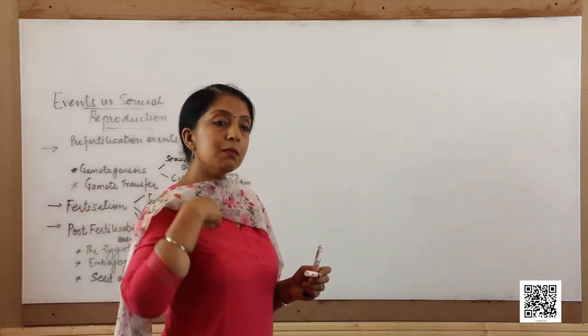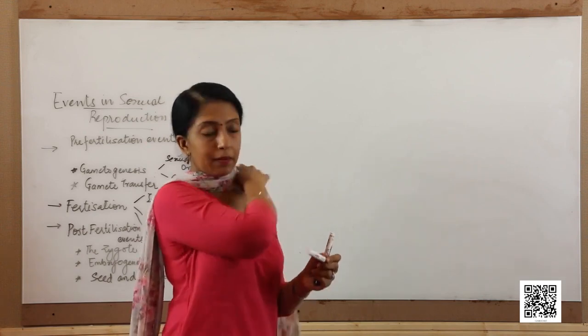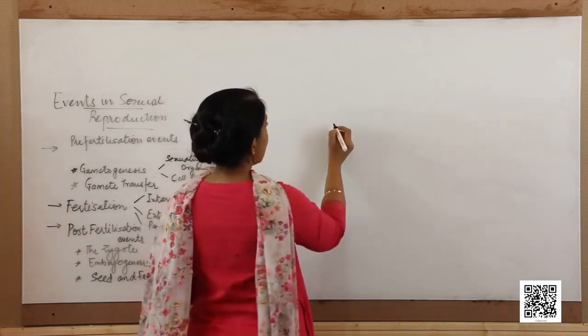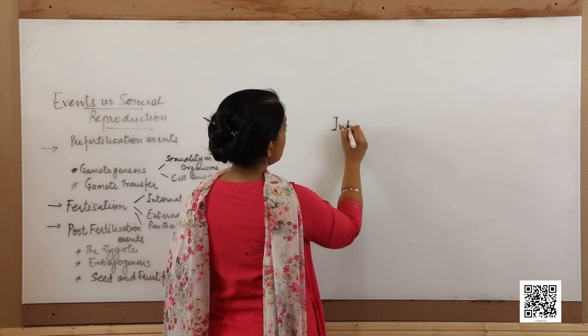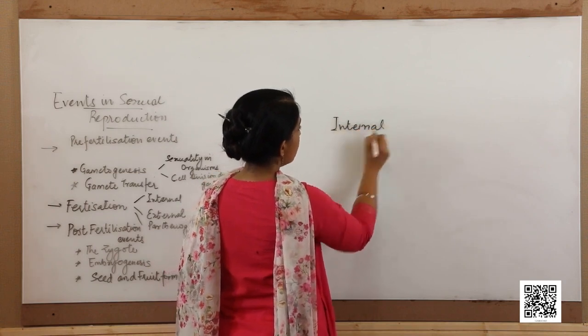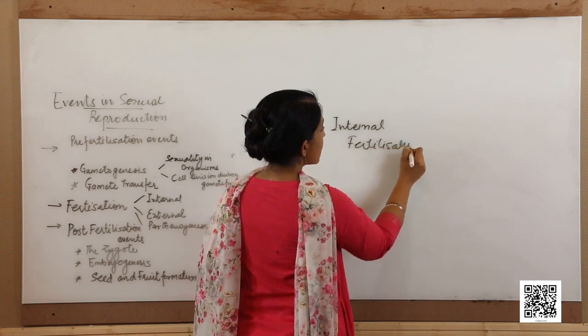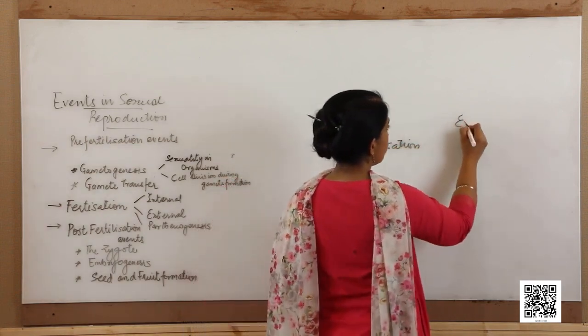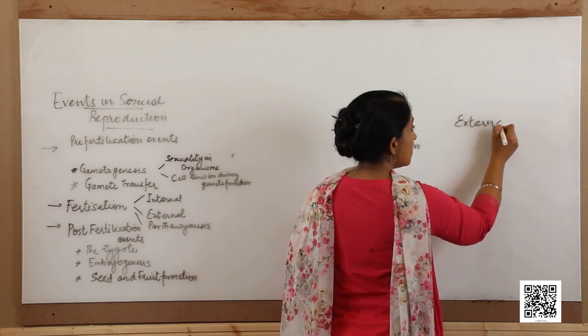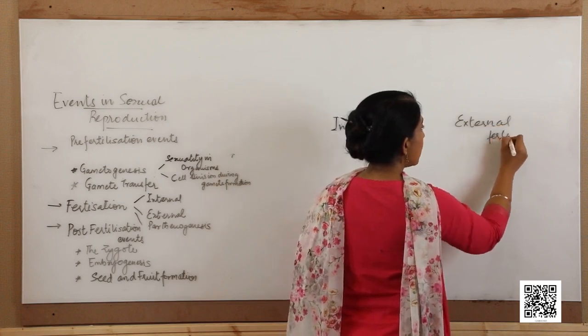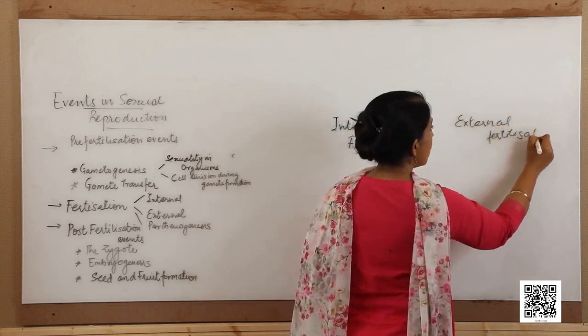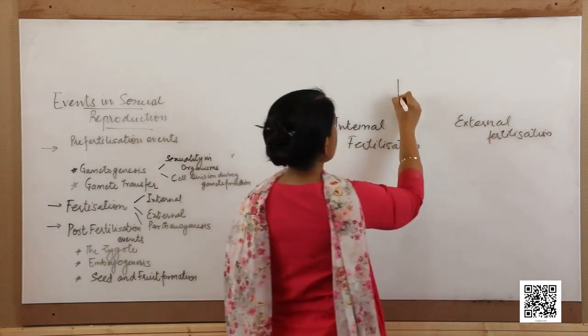The fertilization can take place internally. We can have internal fertilization or we can have external fertilization. External fertilization is common in organisms which live in an aquatic habitat.